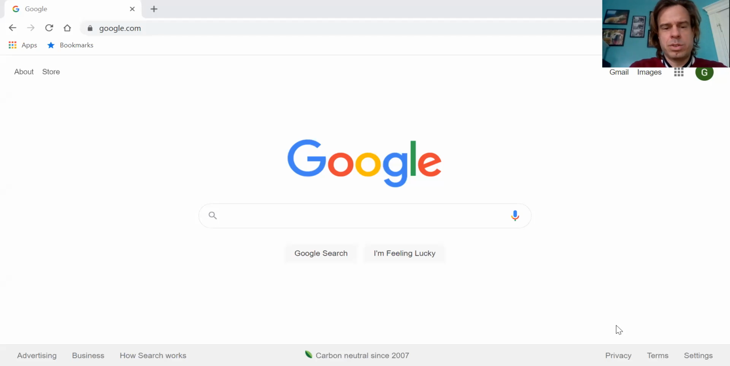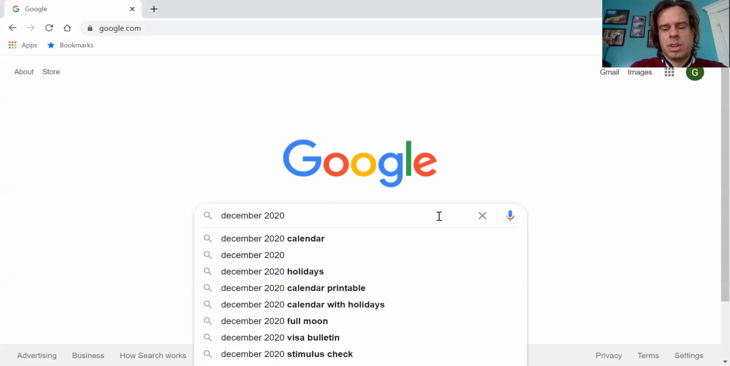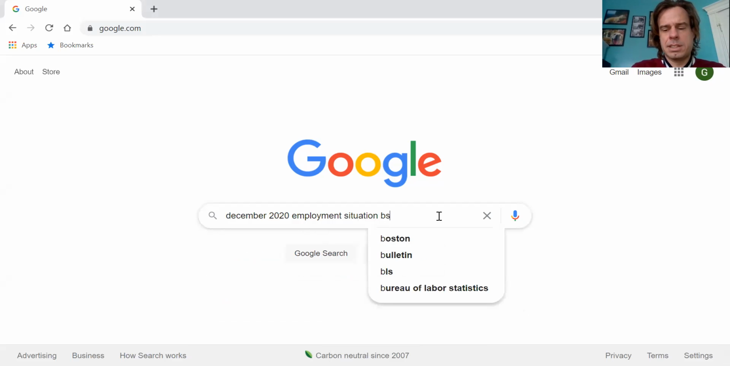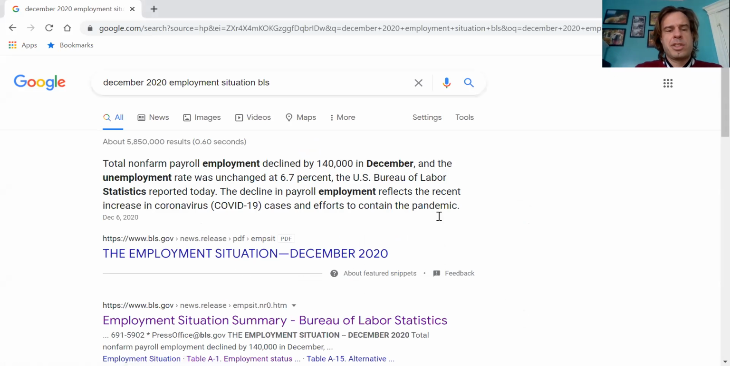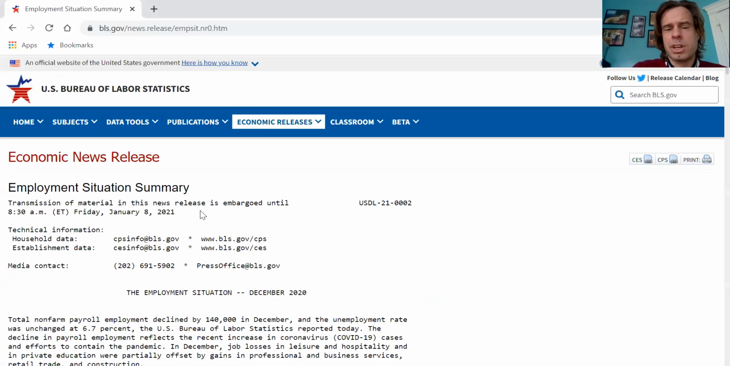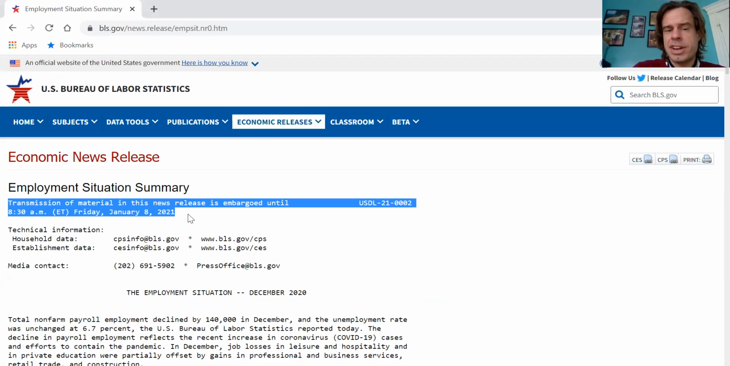I'm going to open up a browser window, go to Google, and I'll share that with you guys. We can just Google December 2020 employment situation from the BLS. If you Google this, the first thing that'll come up is the employment situation summary. That's the title of the report that's released on the first Friday of every month that summarizes the unemployment rate. We can look at this and we'll see that this thing was released at 8:30 a.m. today, Friday, January 8th.